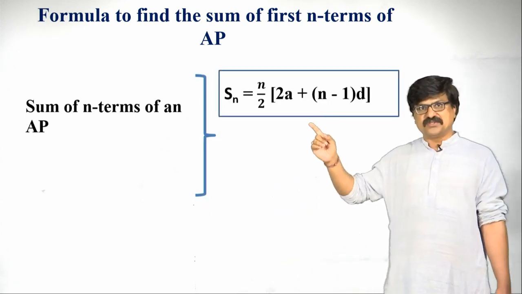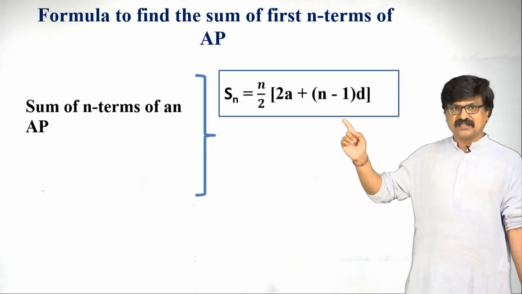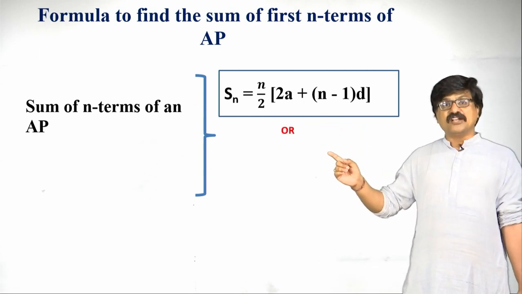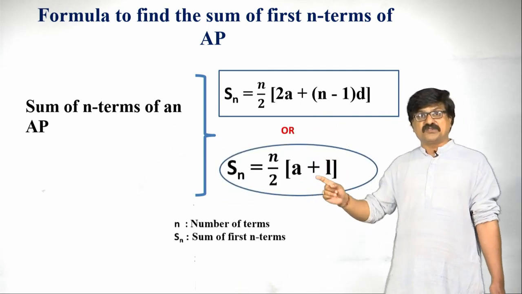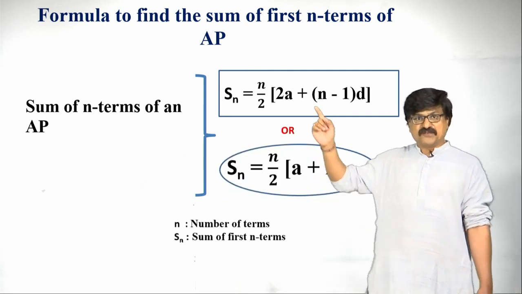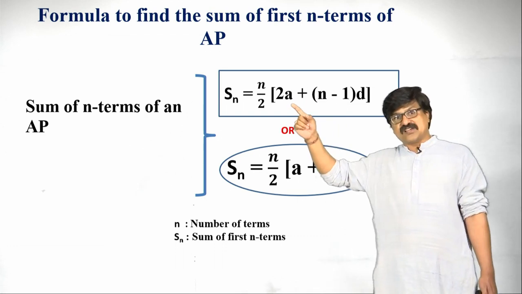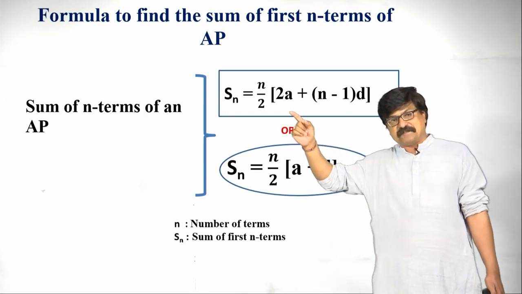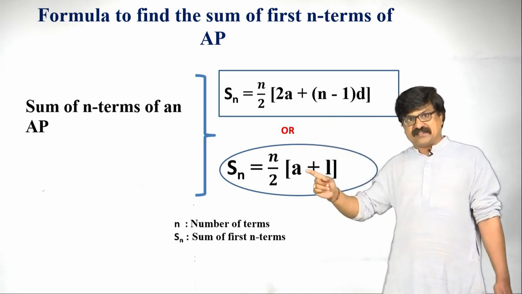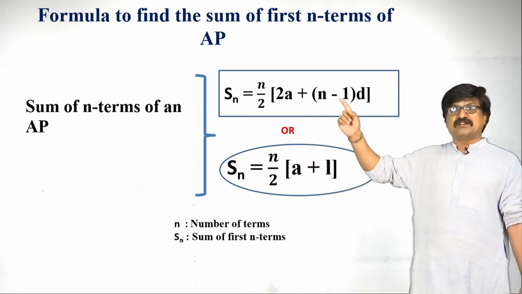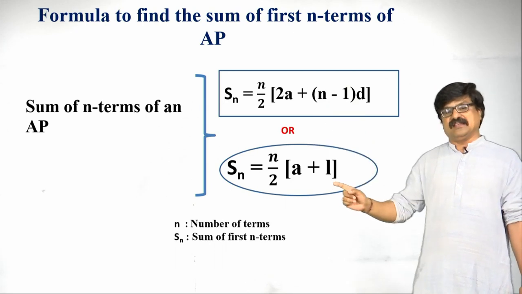Sn equals n by 2 into 2a plus n minus 1 into d, or one more is there, Sn equals n by 2 into a plus L. See the difference between these two. Instead of 2a, I am writing this as a plus n minus 1 into d. One a as it is, and a plus n minus 1 into d, replace that as L.